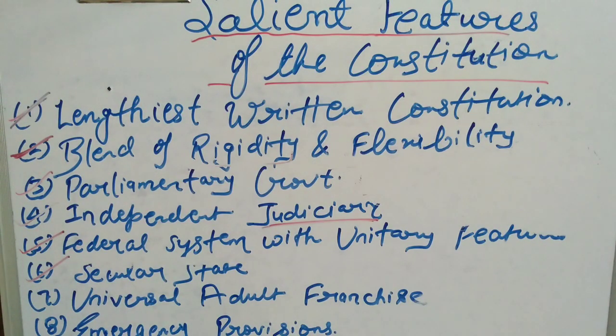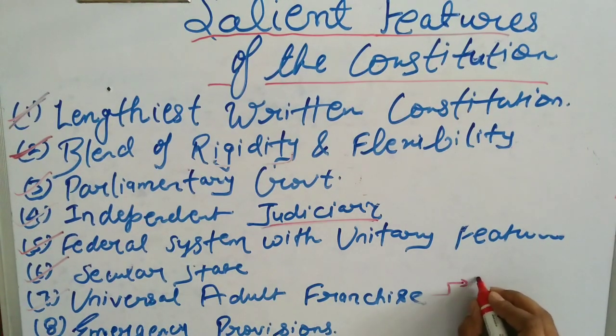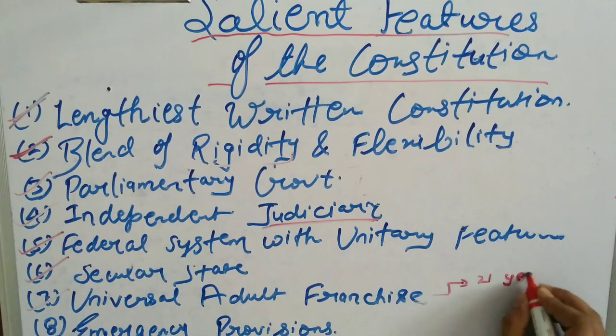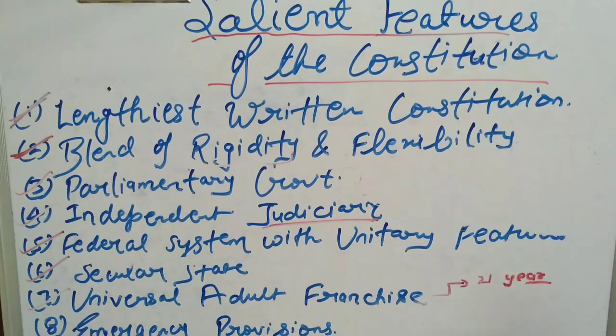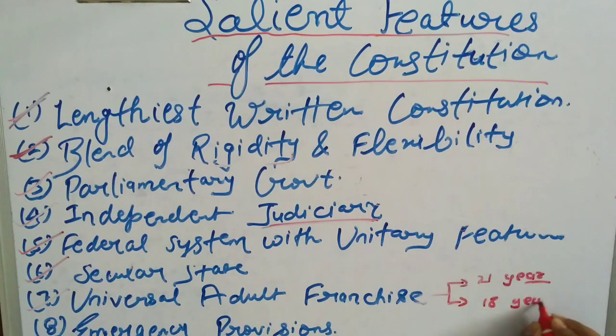Yeah, so now let's move to the next topic, that is the universal adult franchise. So what does this mean? This means that every citizen of India above 18 has a right to vote. Earlier, when the Constitution was made, 21 years was the age for voting. But in the amendment of 1988, it was made that if a person is 18 years old, then he could vote in the election.